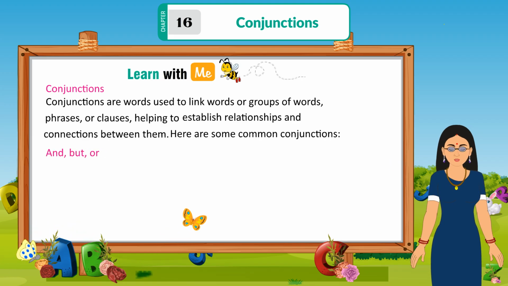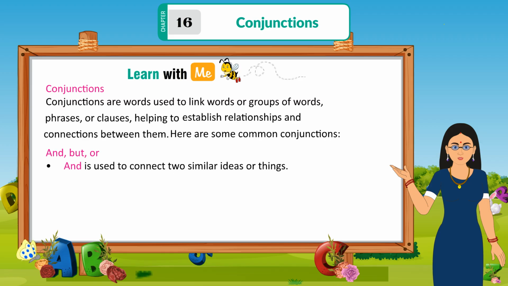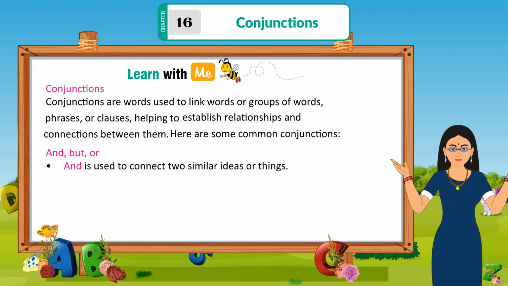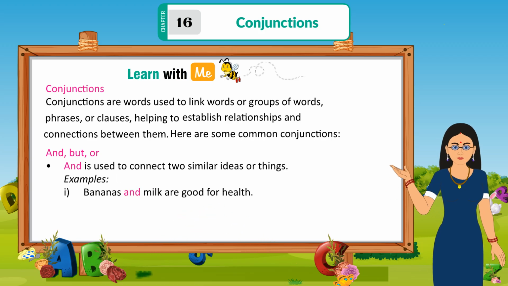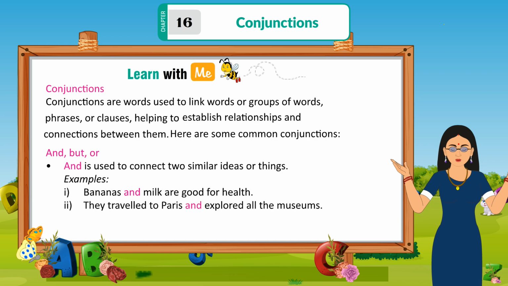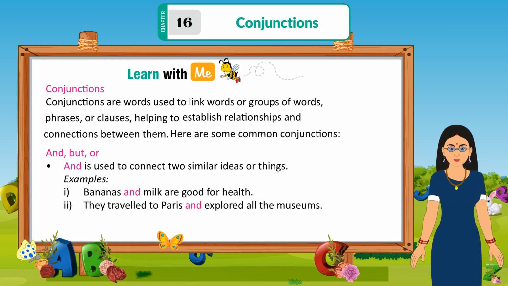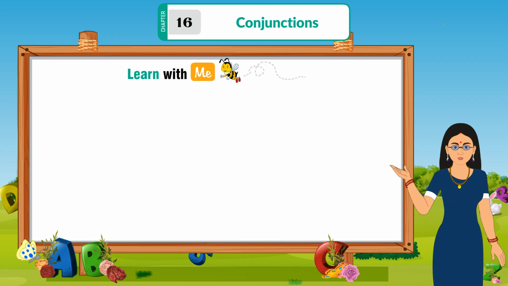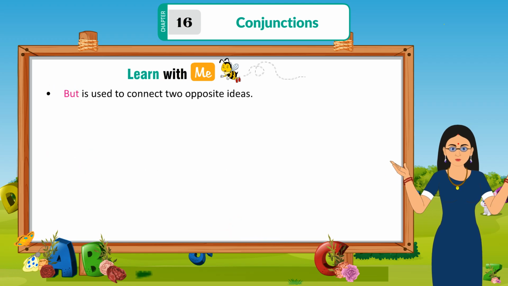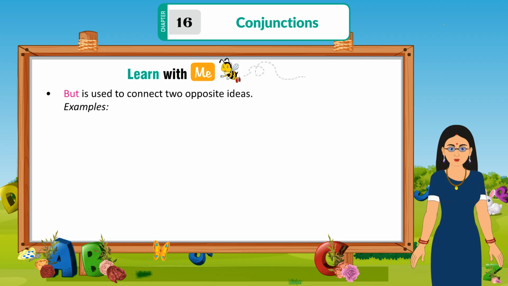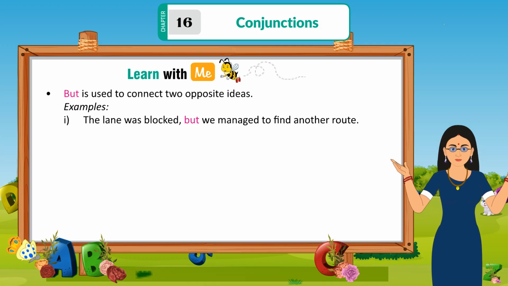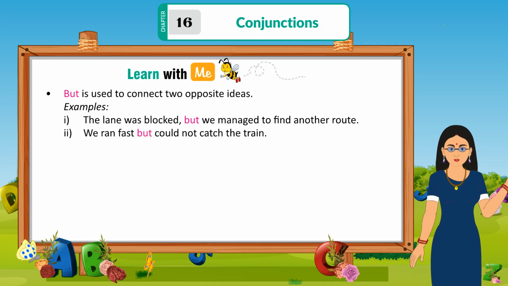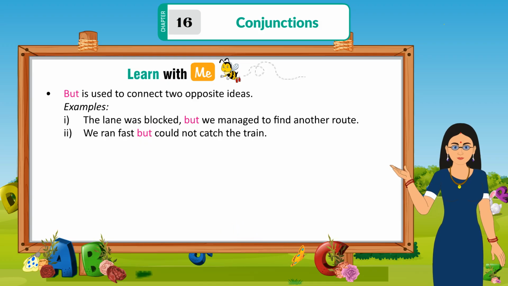And, but, or. And is used to connect two similar ideas or things. Examples: Bananas and milk are good for health. They traveled to Paris and explored all the museums. But is used to connect two opposite ideas. Examples: The lane was blocked, but we managed to find another route. We ran fast, but could not catch the train.